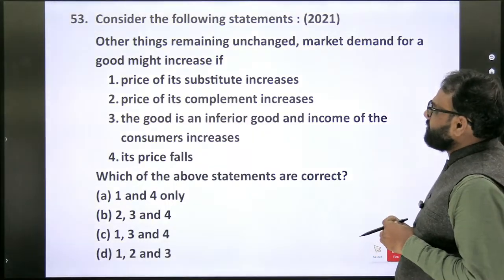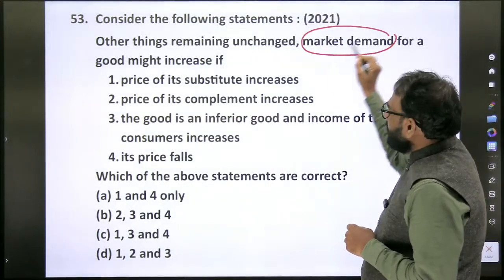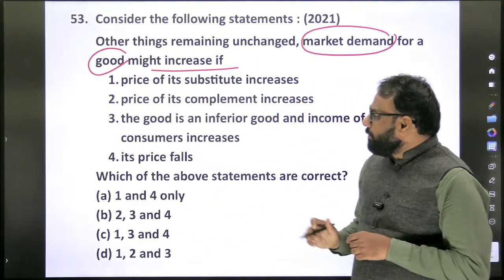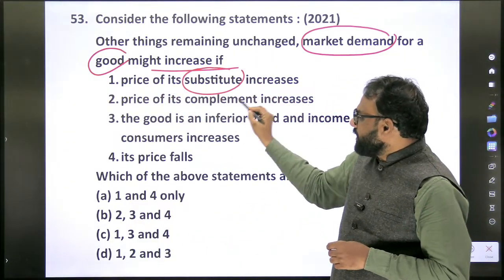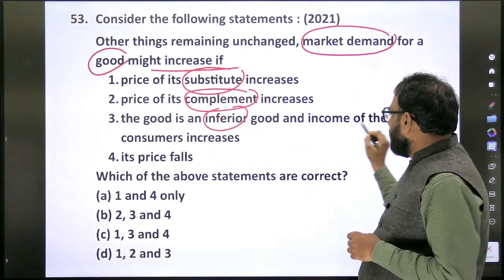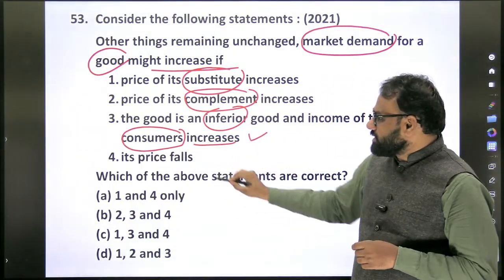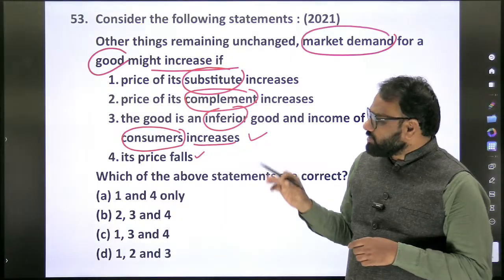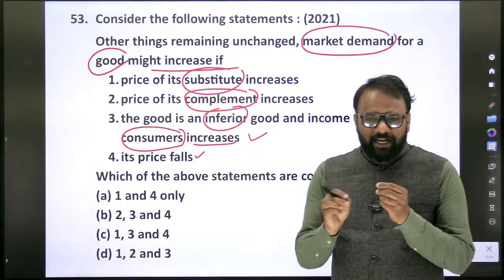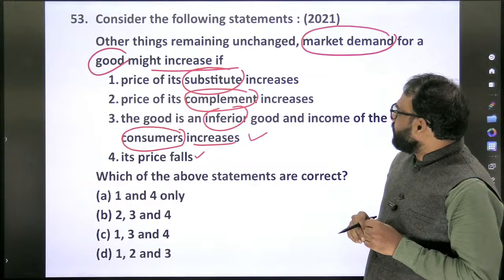So consider the following statements. Other things remaining unchanged, market demand for a good might increase if the price of its substitute increases, the price of its complement increases, the good is an inferior good, and the income of the consumer increases, or its price falls. Okay, price falls. So this question we have discussed multiple times. Directly we will come to the answer itself. But still in the examination, if they tweak the statements also, we should be able to answer this question.